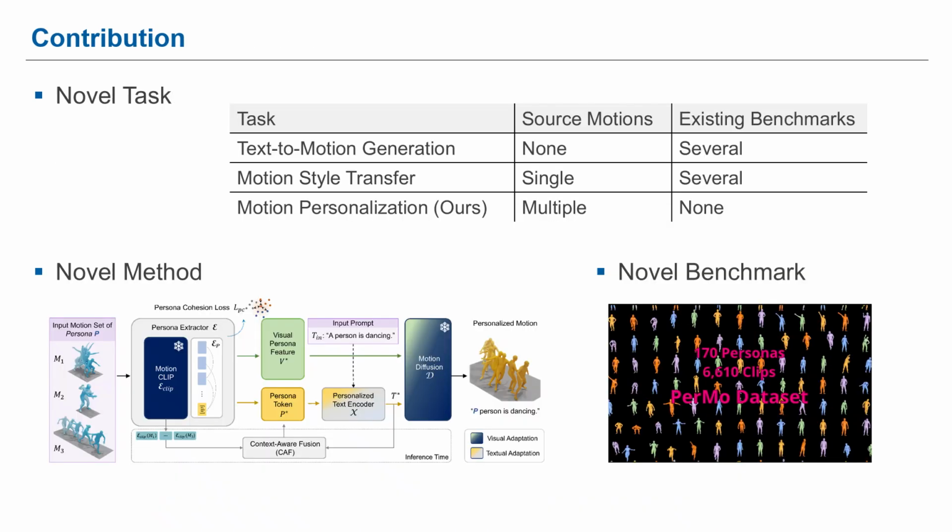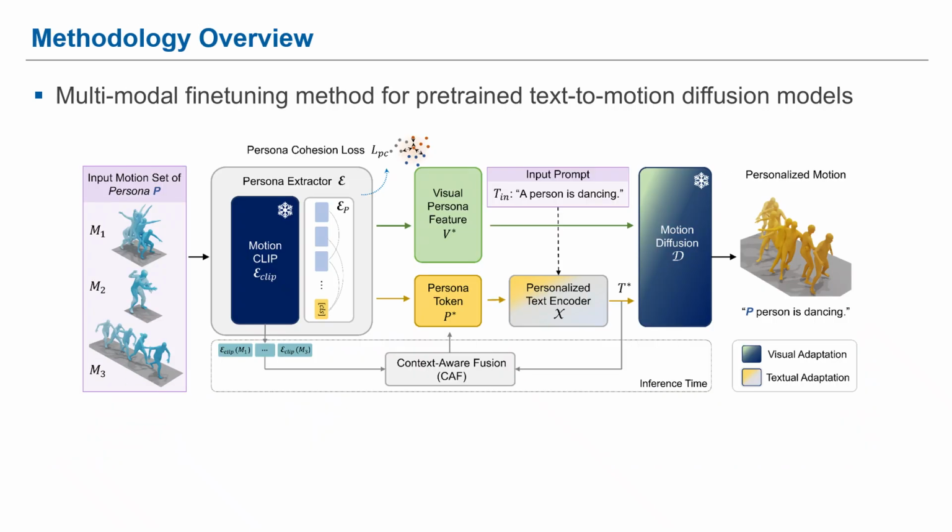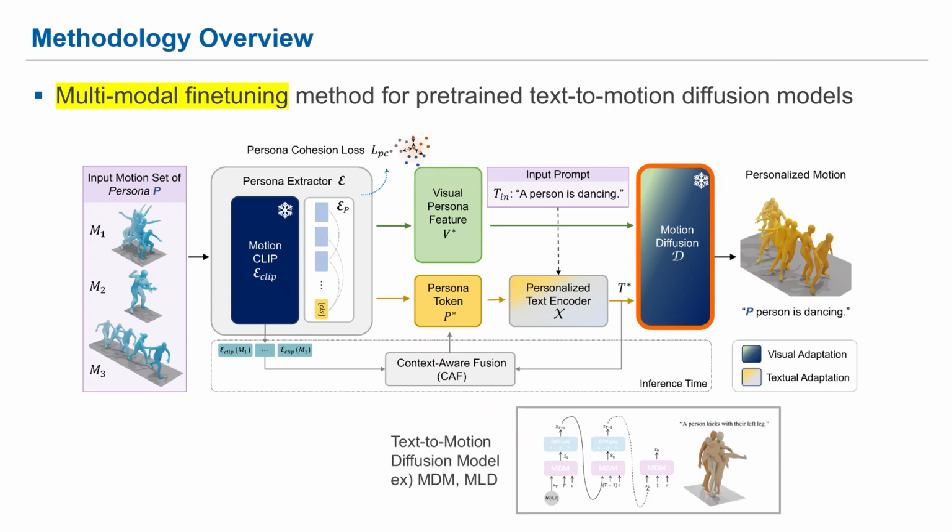Text-to-motion generation uses only text as input, while motion style transfer relies on a single source motion, limiting diversity. To overcome this, we propose a motion personalization task that generates diverse motions from multiple sources, along with our model, PersonaBooth, and benchmark, PerMo. PersonaBooth is a multi-modal fine-tuning method for pre-trained text-to-motion diffusion models. We aim to fine-tune the pre-trained text-to-motion diffusion model, and we propose a multi-modal fine-tuning method for this.